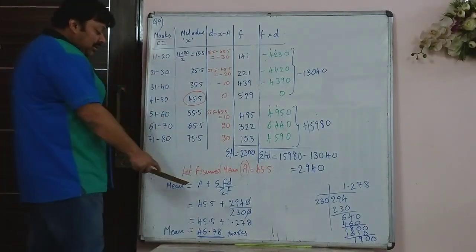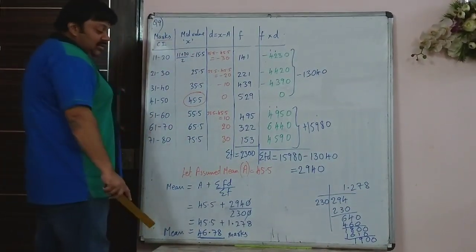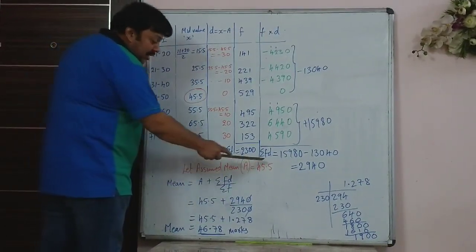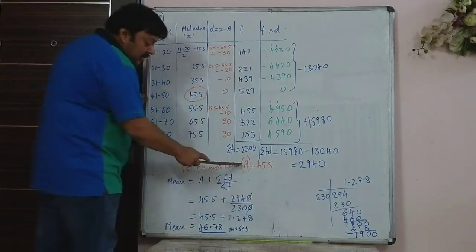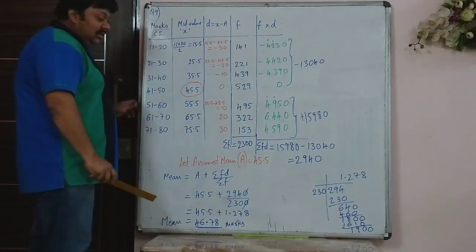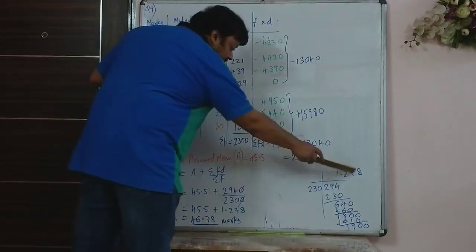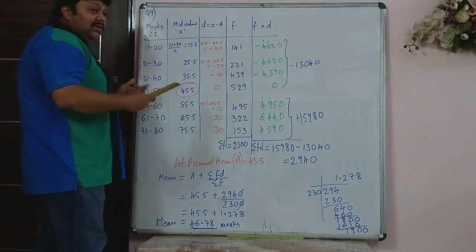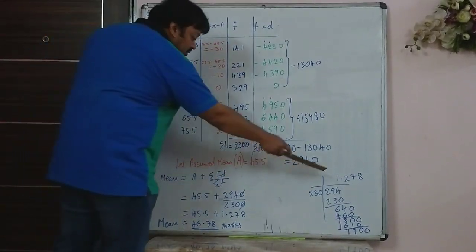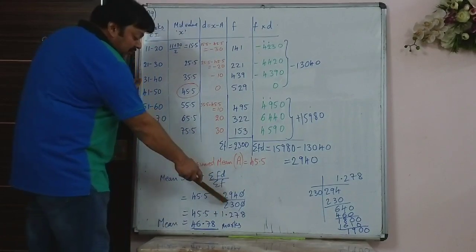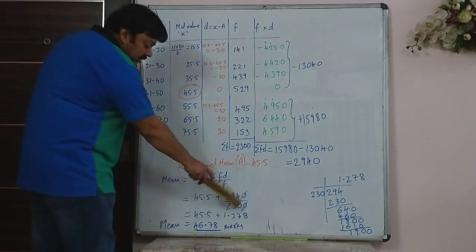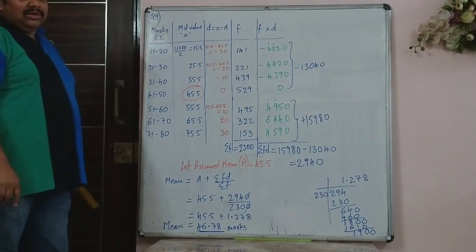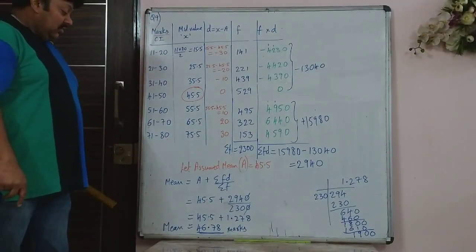So your usual formula: A plus sigma f of d upon sigma f. So A is 45.5 plus sigma f of d, which is 2940, upon sigma f, which is 2300. I have done the working here. Again I am telling you, do not do cross multiplication, LCM and all, it will take more time. Better than that, 2940 upon 2300 is 294 upon 230. The 0 gets cut. So find the answer correct up to 3 decimals if nothing is given, and then round it off to 2 decimals.